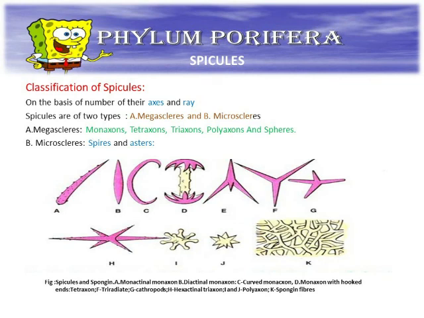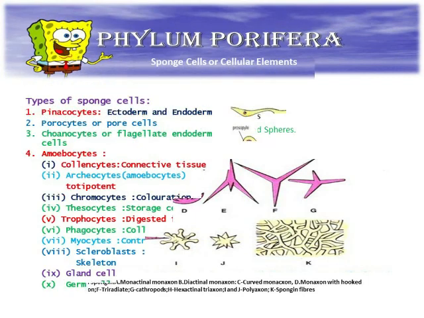Another special characteristic is the spicules. On the basis of the number of their axes and rays, there are two types of spicules: megascleres and microscleres. Megascleres have five types: mono, tetra, tri, poly, or spares. Microscleres have only two types: spires and asters. These are the different types of spicules.